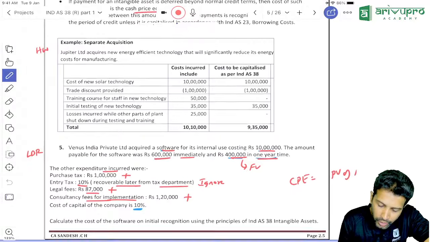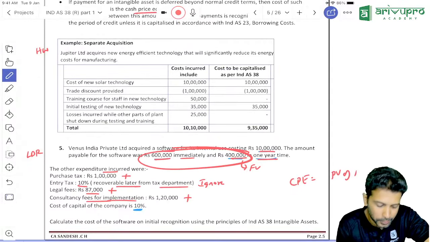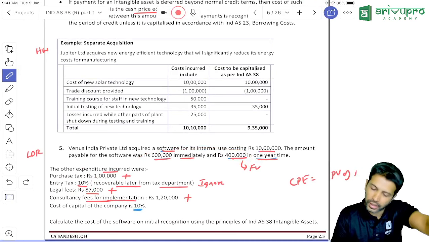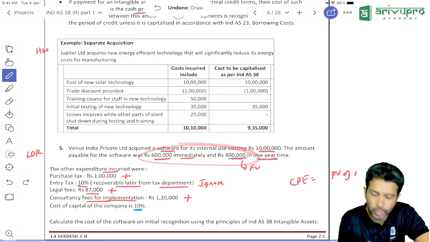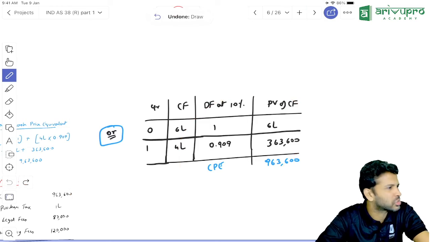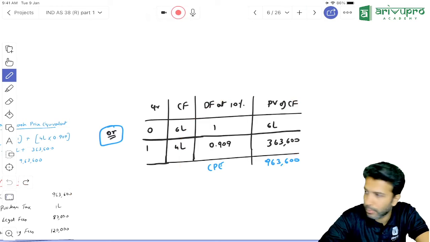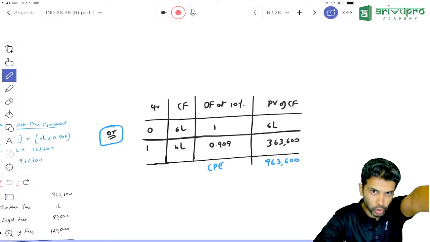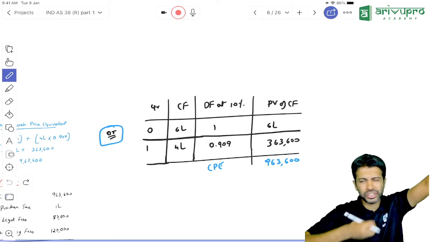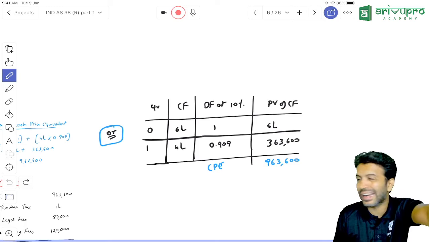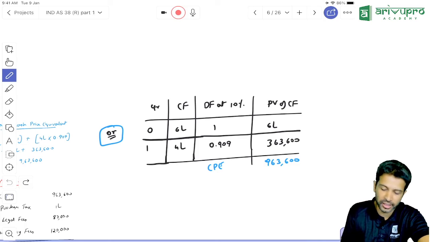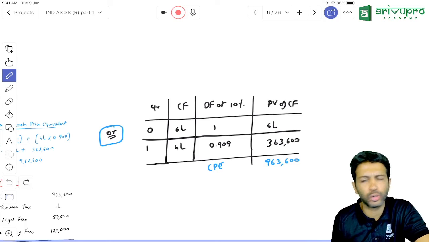Here, how much totally are you paying for the purchase cost? Two payments, one 6 lakh, another one 4 lakh. So we just have to find out the present value of these 2 payments. Is it okay? Is it fine if I review it like this? Comfortable? Nothing much different here. I'm not lazy, I'm asking you. If you're totally comfortable, we will review it. If you need help, I will put it up. I feel simple questions we can review to save some time. That's the only intention. I'm not getting a response from online. So I'm thinking online is busy copying, or they're saying it's okay, you do it.